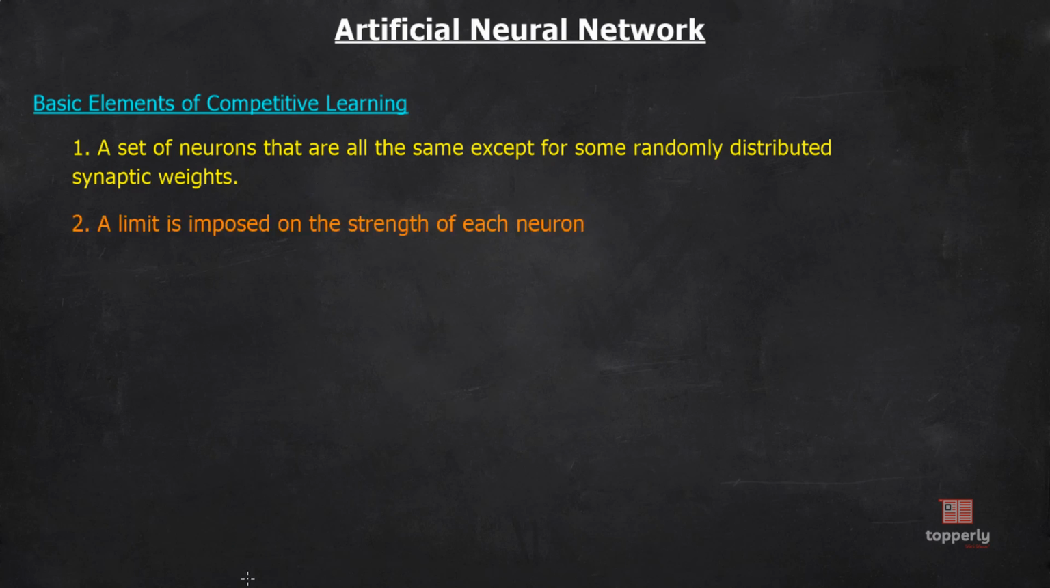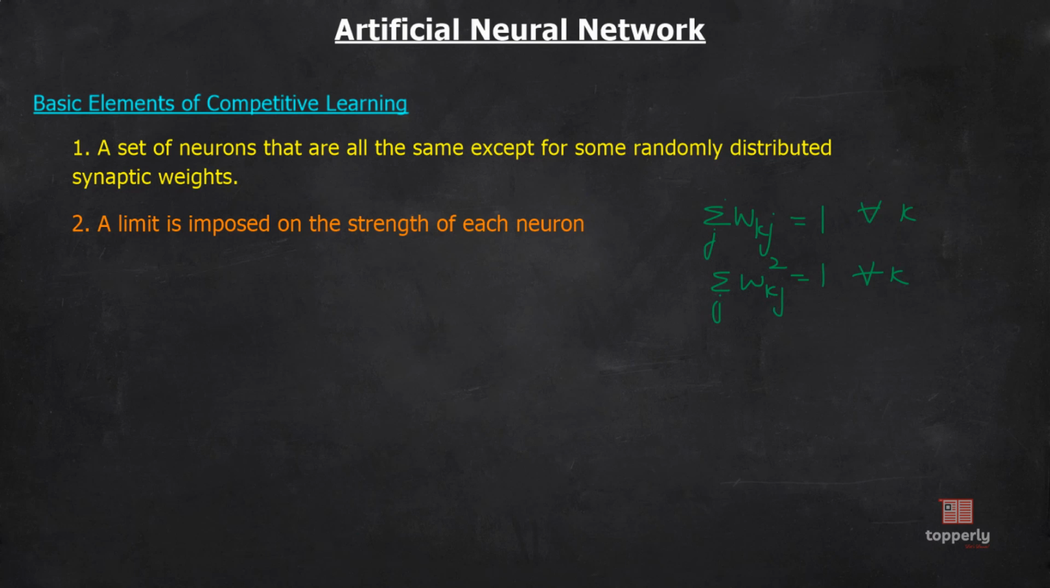Now, the second point is that a limit is imposed on the strength of each neuron. What it means is that some constraint is put on the synaptic weights of each neuron. For example, it can be like this: sigma w_kj, iterated over j, is equal to 1 for all k. Or it can be like this, that is, sigma w_kj squared equal to 1 for all k. These constraints put on the synaptic weights depend upon the environment as well as the design of the neural network.